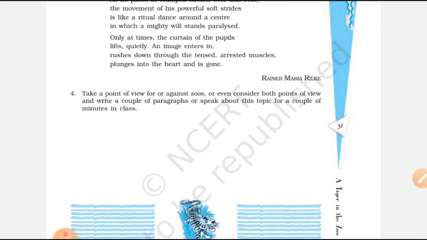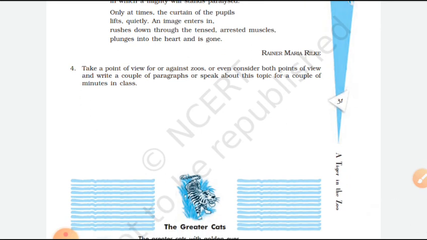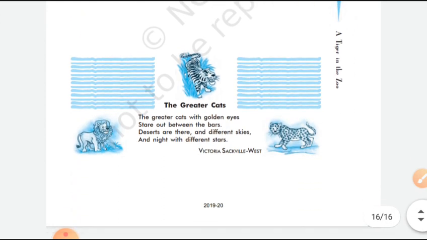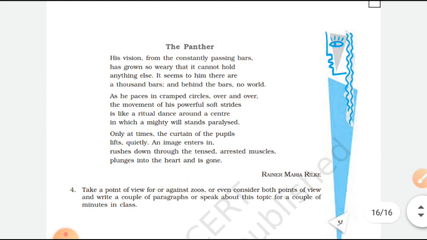Then last, take a point of view for or against zoos, or even consider both points of view and write a couple of paragraphs or speak about this topic for a couple of minutes in class. Now in this question number 4 you have to tell the positive side also of a zoo and the negative side also. Same thing we can say, in a zoo animals are safe, okay, and another point, the animals are not having freedom. So here you can differentiate, you can add more points. So this is your poem.